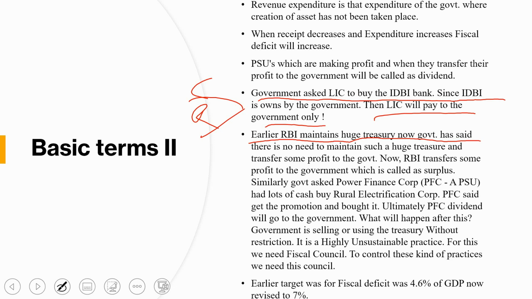So the government said that there is no need to maintain such a huge treasury and to transfer some profit to the government. It asked like that, now transfer some profit to the government so that the government will use it in reviving the economy. Okay, so see, don't take it like I am against the government or I am talking in favor of the government.